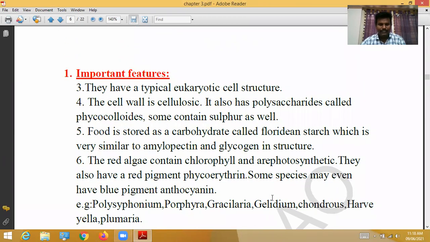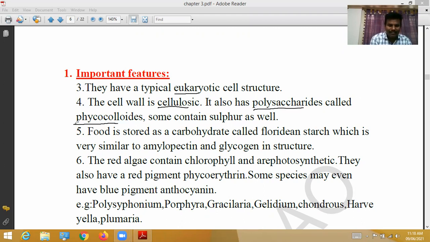Important features: generally, Rhodophyceae species have a typical eukaryotic cell structure. The cell wall is cellulosic, made up of cellulose. It also has polysaccharides, which are called phycocolloids. Some Rhodophyceae species contain sulfur in their body parts.